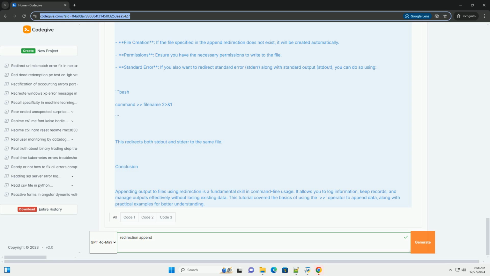Conclusion: appending output to files using redirection is a fundamental skill in command line usage. It allows you to log information, keep records, and manage outputs effectively without losing existing data. This tutorial covered the basics of using the operator to append data, along with practical examples for better understanding.